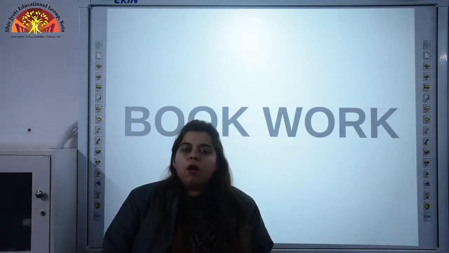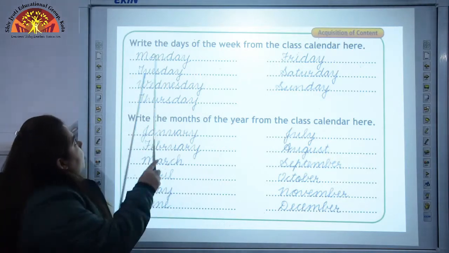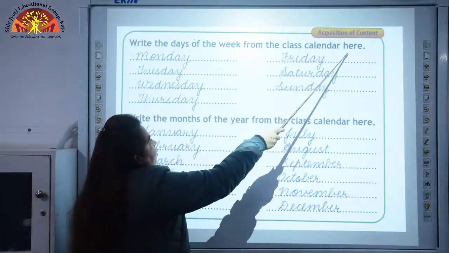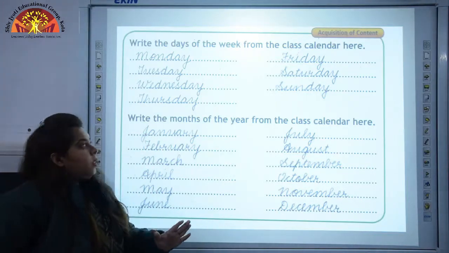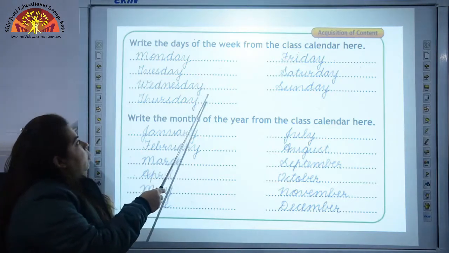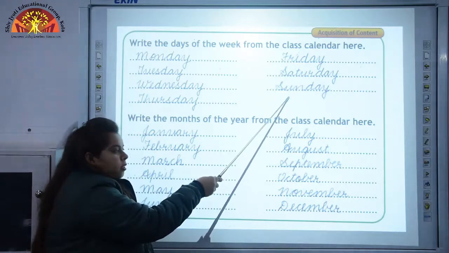Open page number 100. Now children, write the days of the week from the class calendar here. Here we have to write the days of the week. We have 7 days in a week: Monday, Tuesday, Wednesday, Thursday, Friday, Saturday and Sunday.